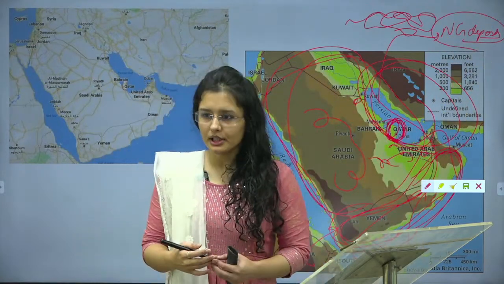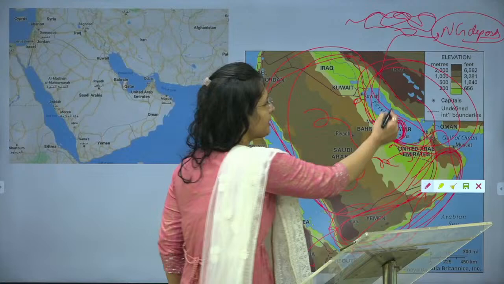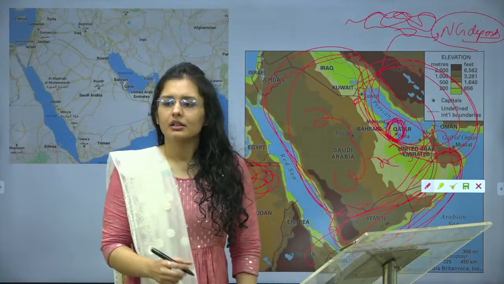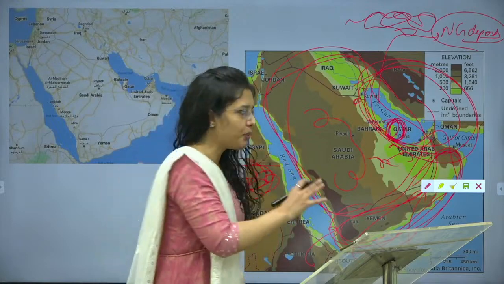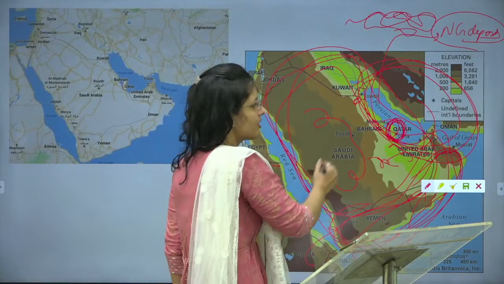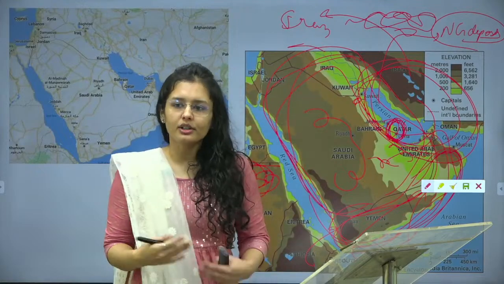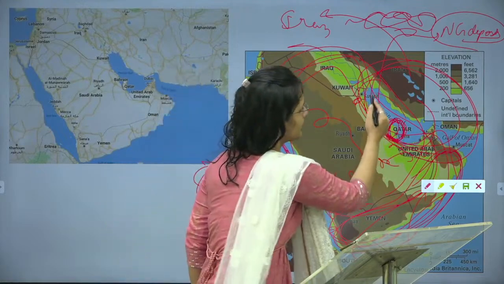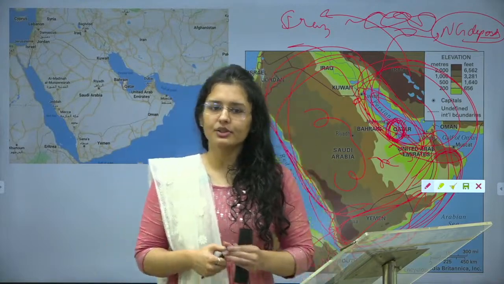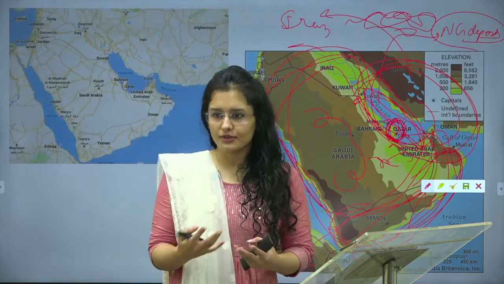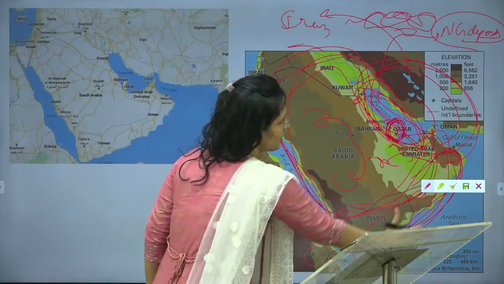Now, what is the compulsion here for Qatar? If we are having natural gas deposits, and if that is in commonality with the Persian Gulf, what will happen? The Qatari authorities and the policymakers there will think that they should have different policies than the Gulf region here, because they have to somehow coordinate with Iran. If they do not coordinate, they will not be able to jointly explore this natural gas region. Right? So that is why we generally observe in global politics also that the policies of Qatar are very different from the rest of the Gulf.